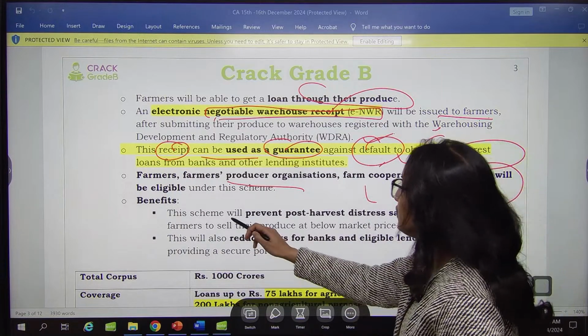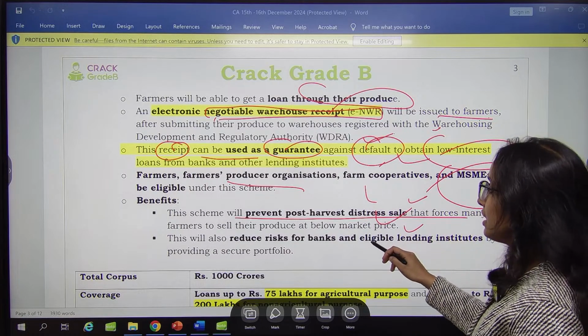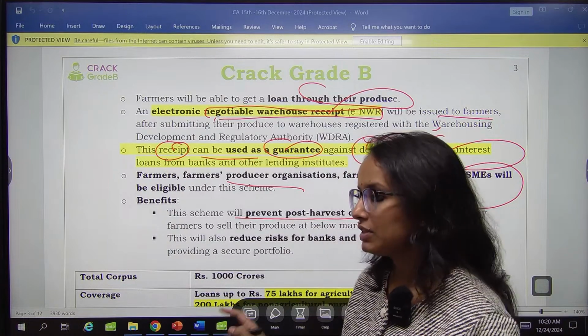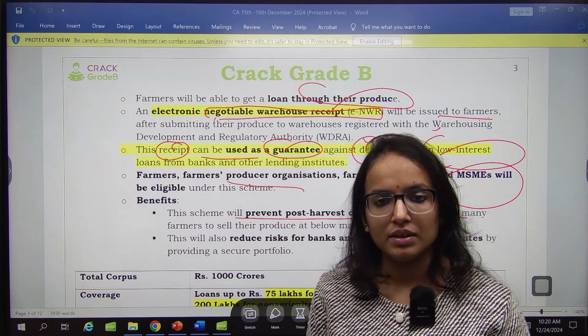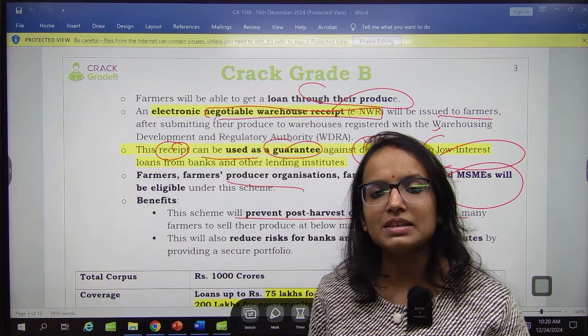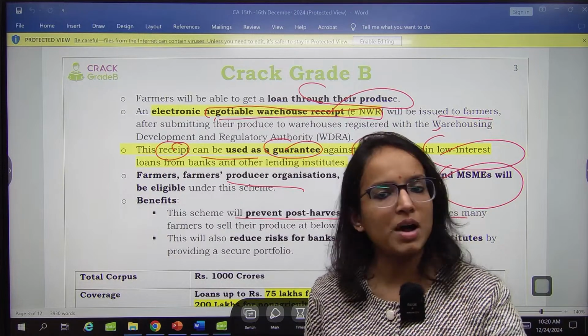Benefits: it will prevent post-harvest distress sale that forces many farmers to sell their produce below market price. Sometimes, due to the demand and supply mechanism, prices in the market are low compared to what the farmer was expecting.